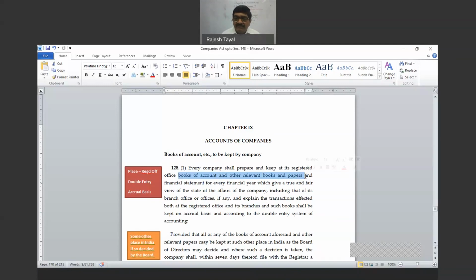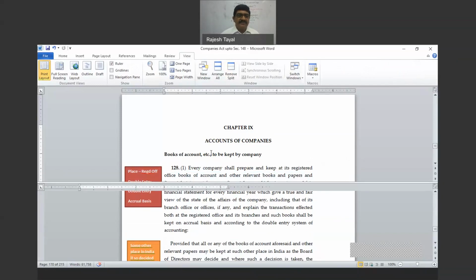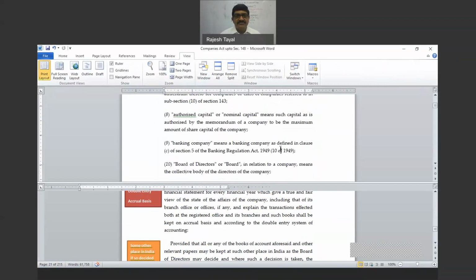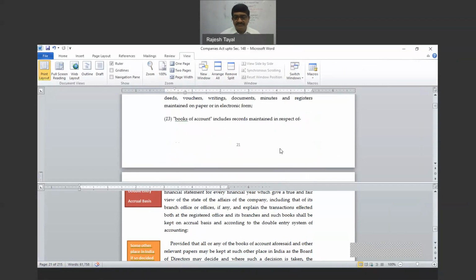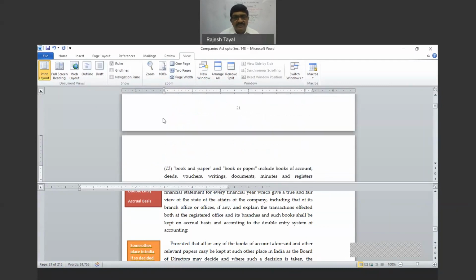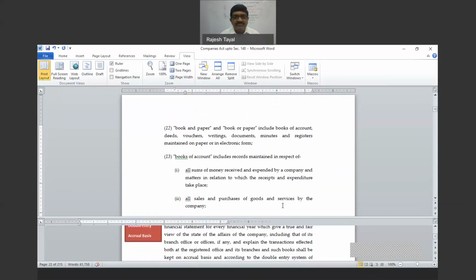These are important definitions. For that, we will go to the definition section, right? So again, splitting it, okay, and here, page number 21, and here comes, see here, the definition. First, you see the books of account. Let me put it on a separate page for you. That will make it simple for you to see both the definitions. Okay, so this we can adjust how much portion we want to see.